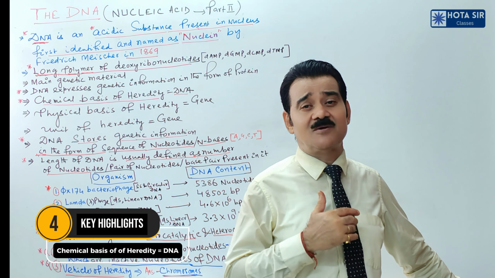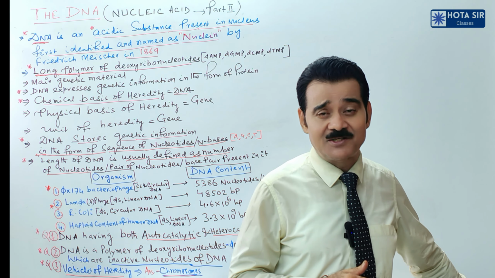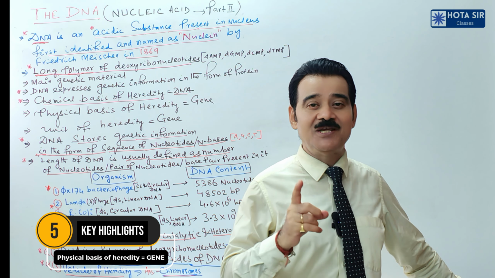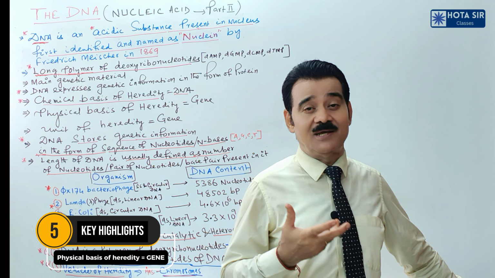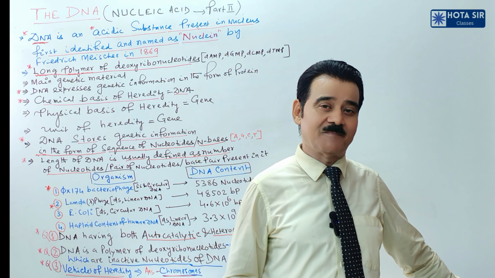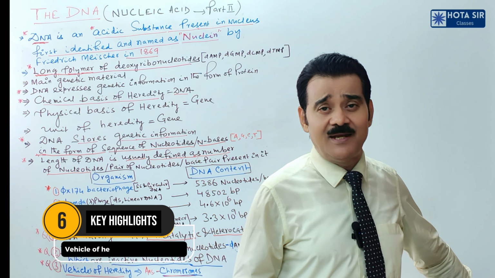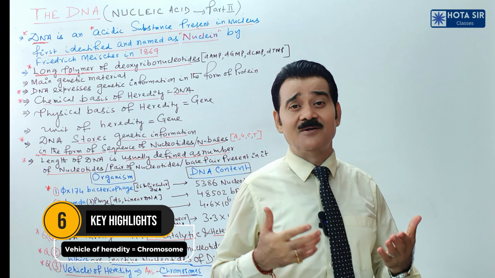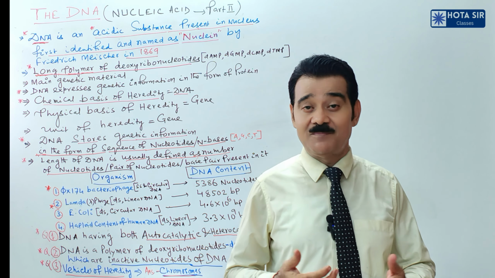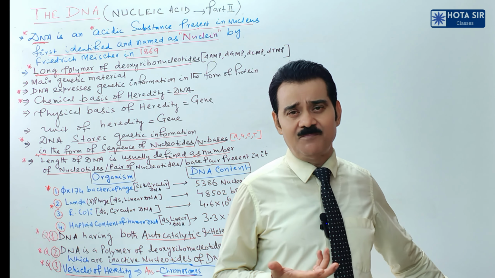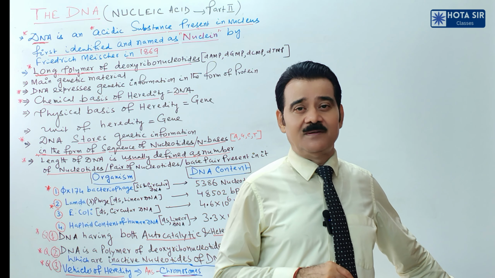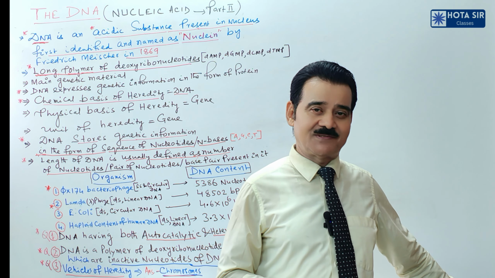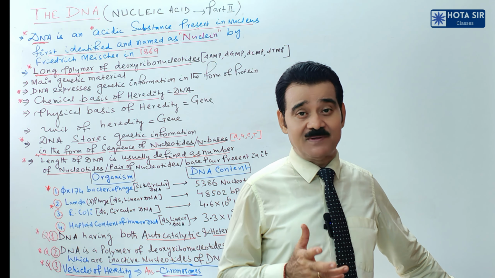But physical basis of heredity, yes, can you tell me, my dear children in the class? Physical basis of heredity, yes, that is your gene. Gene is also called the unit of heredity. Remember this thing. But the vehicle of heredity, anyone from the class, my dear children, vehicle of heredity is chromosome. Clear? So some of the important questions may be asked. Very simple but important, because NEET is now changing the pattern of the questions. Clear? The basic concepts are mainly emphasized.